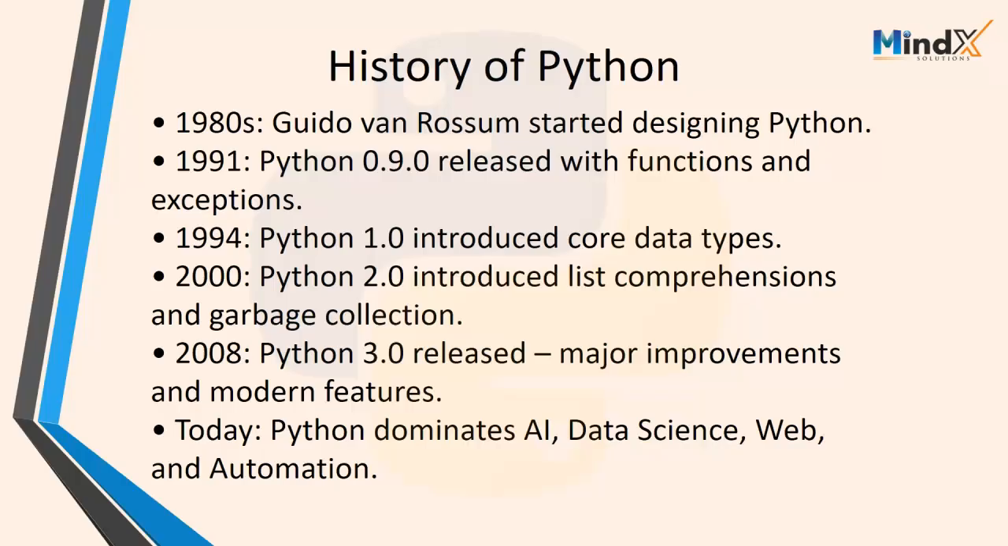A major step was in 2008, when Python 3.0 came. This was a completely modern version with many improvements. Today Python is literally everywhere, whether it is AI, data science, web development, or automation. Python is leading in all areas. So that's how Python started small in the late 80s, and today it has become the world's number one programming language. So this is how we have discussed the history of Python.